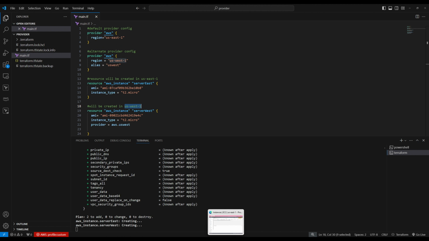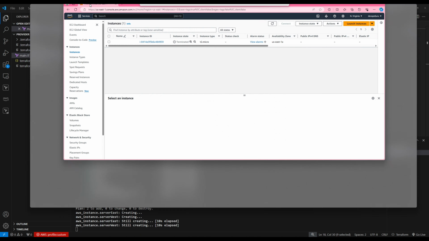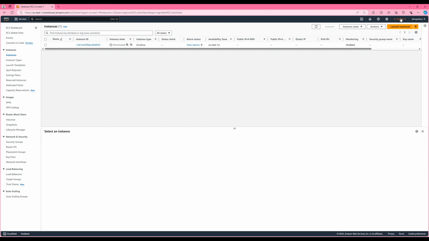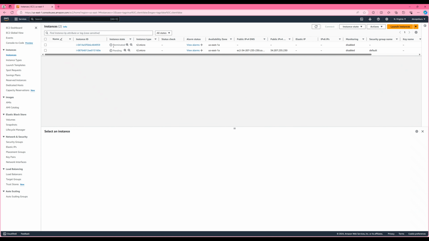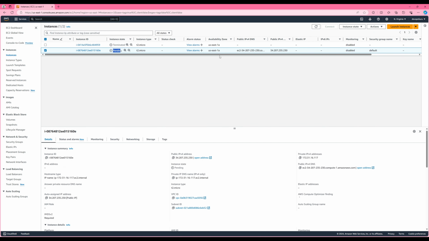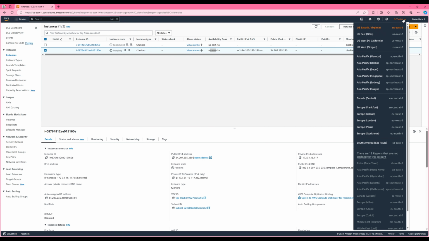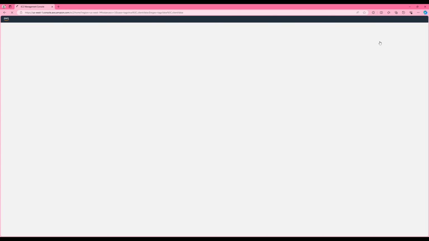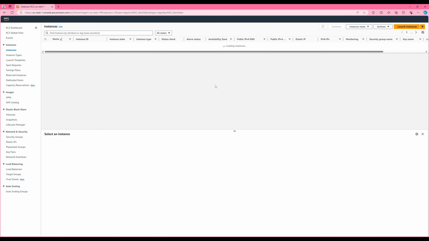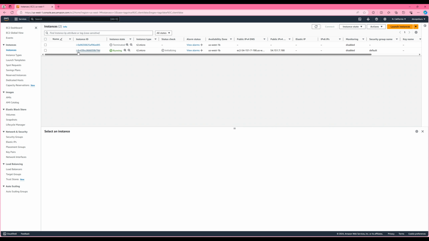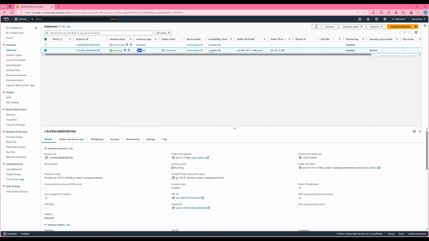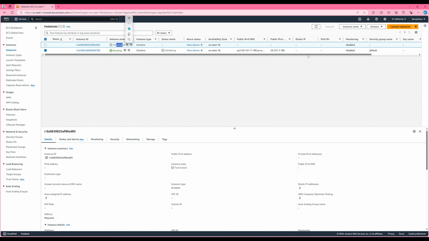If I go to the AWS Management Console, and this is us-east-1, there should be one instance coming up here. See, this is one instance coming up, t2.micro, us-east-1. Now let me go to us-west-1. There should be one instance coming up here also. Let's see this one, it's loading. So see, one instance in us-west-1 is also coming up, it's initiating. Don't worry about these, they are terminated already.